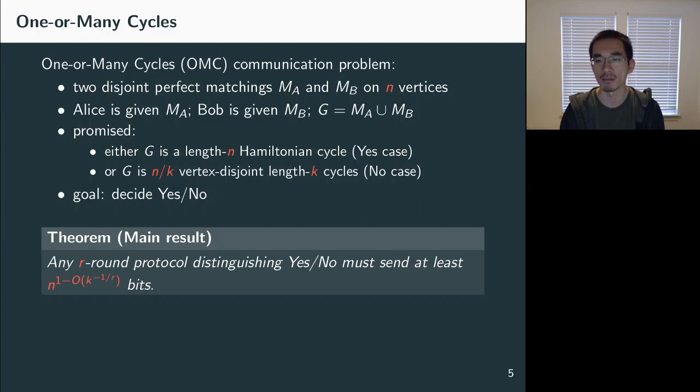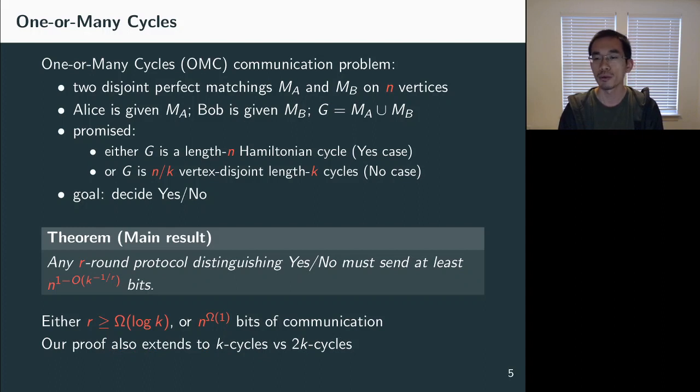Okay, let's see what this means. Suppose the number of rounds r is log k. Then the quantity in the exponent, k to the minus 1 over r, is a subconstant. That means the communication lower bound we prove is about n. So either the communication protocol uses at least log k rounds of communication, or the cost is at least n to some constant.